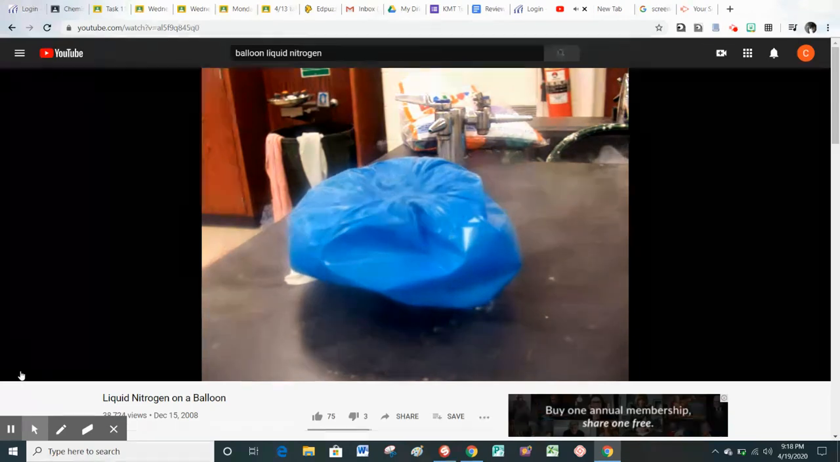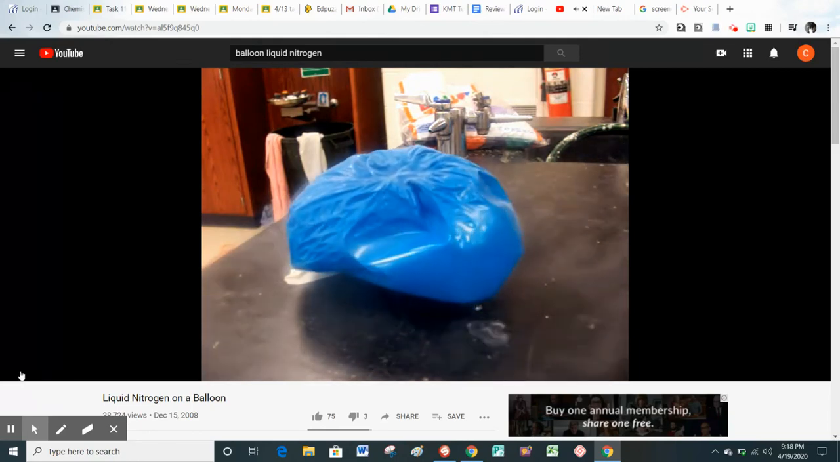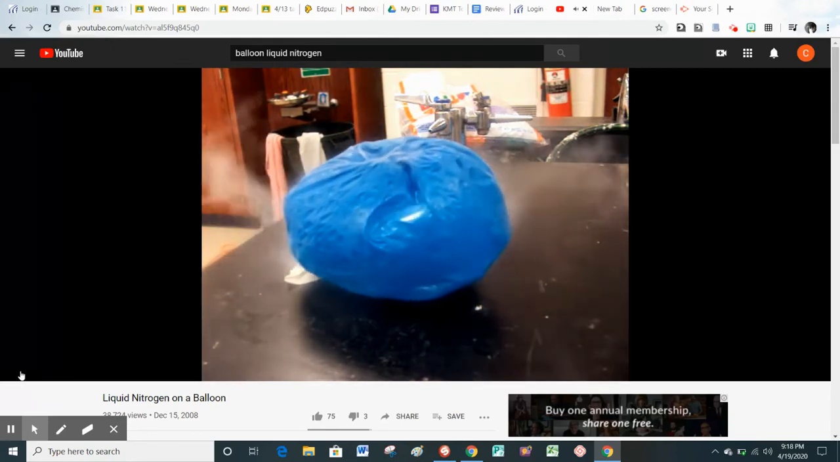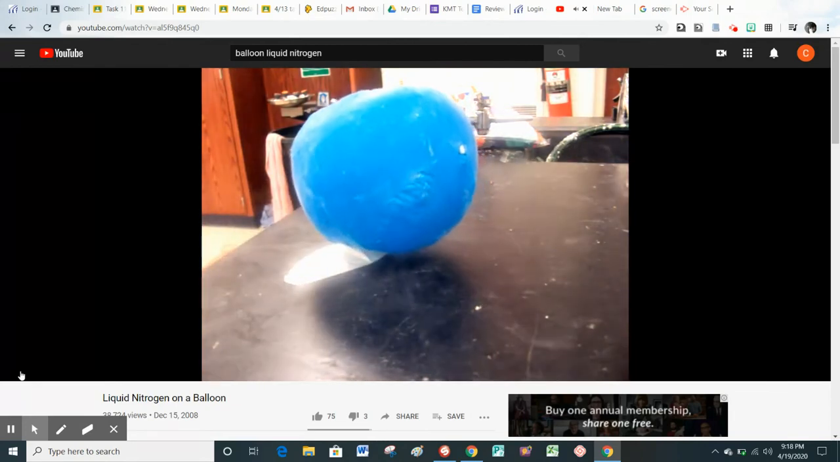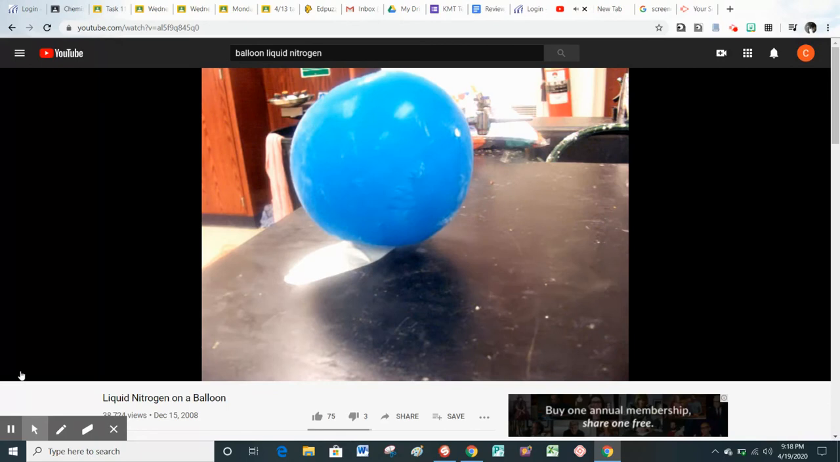Liquid nitrogen's ice cold, but now the balloon's warming back up, so the air inside the balloon is moving faster, causing more collisions and making the volume increase back to its original size.